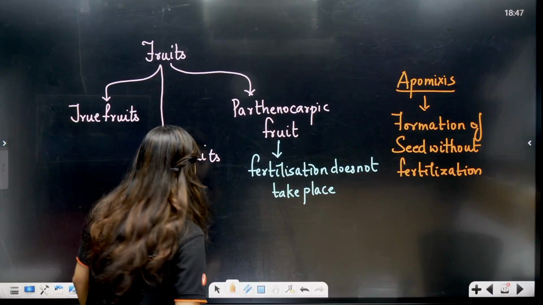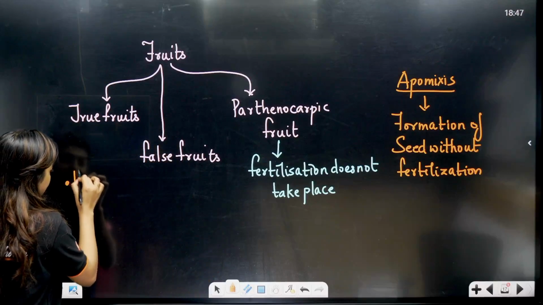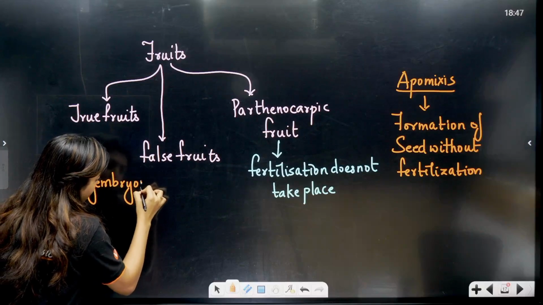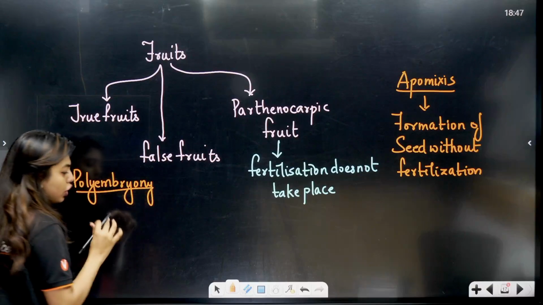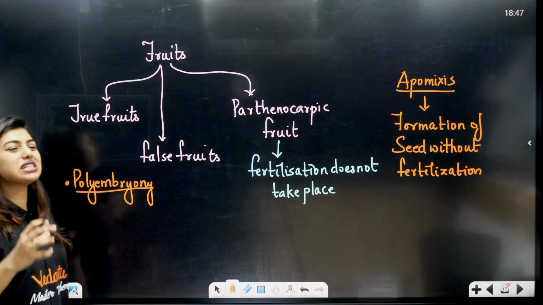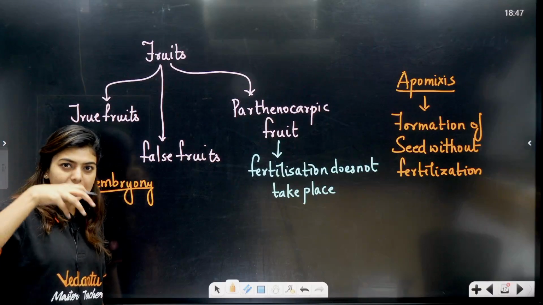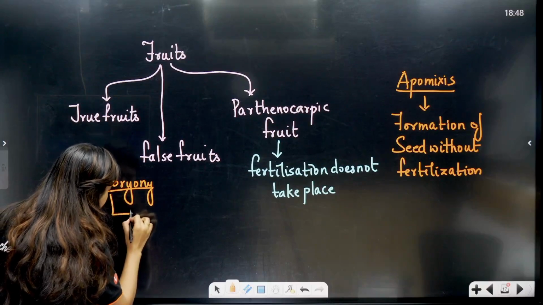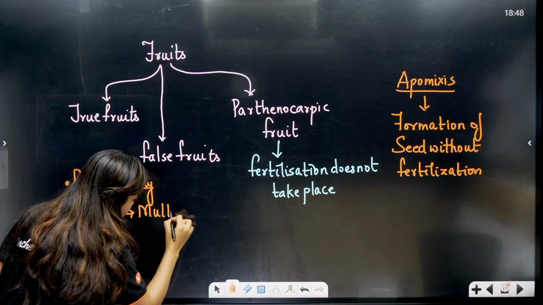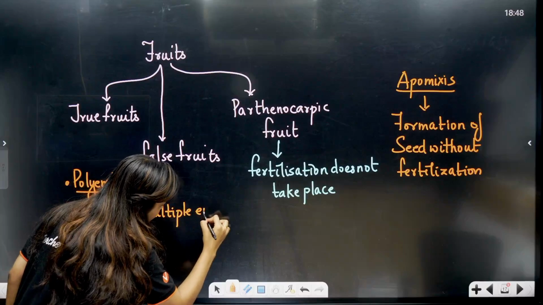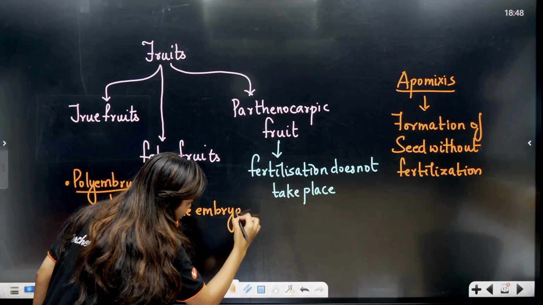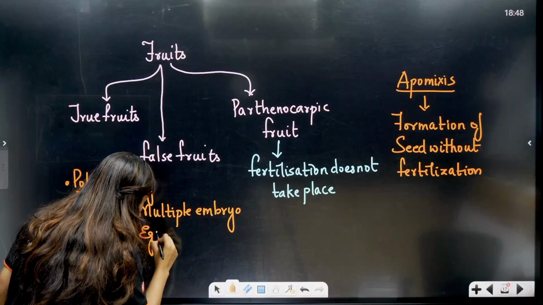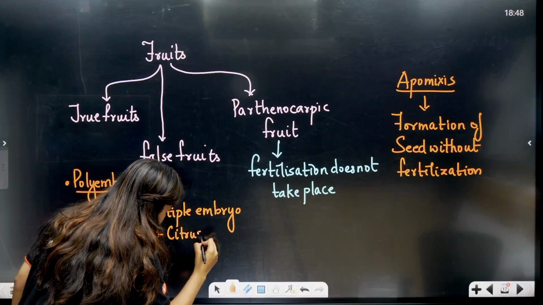Then one more topic in your NCERT that would cover your entire chapter is polyembryony. That means, students, we all know one embryo is going to be there, but what happens? Some of the nucleus cells will move inside and they will form multiple embryos. When that happens, that is, multiple or many embryos are formed, we call this condition polyembryony, which is seen in citrus fruits. So the example is citrus fruits.